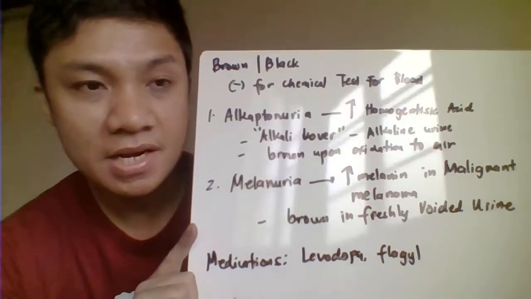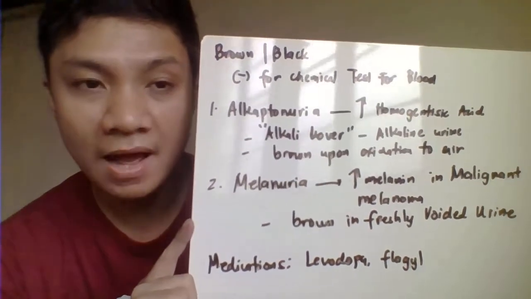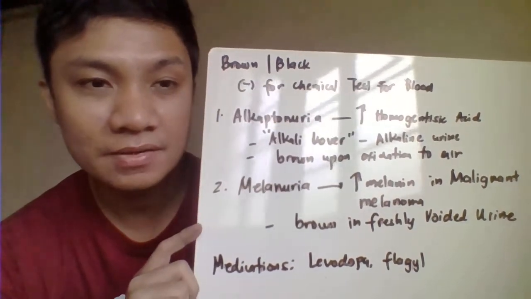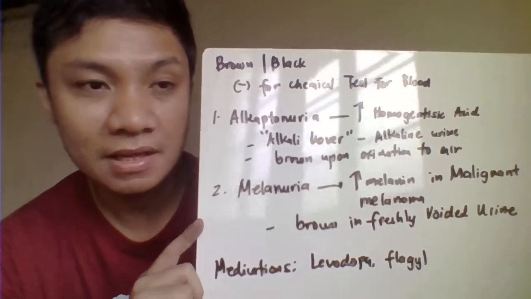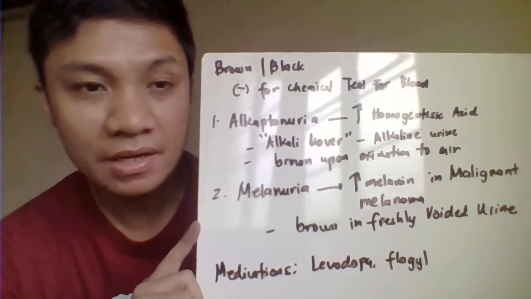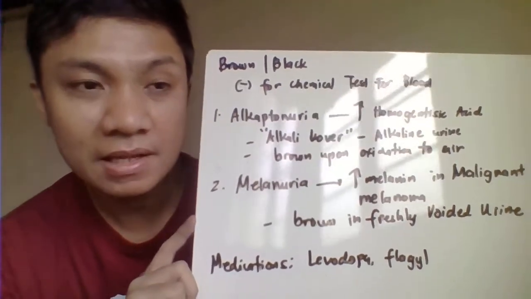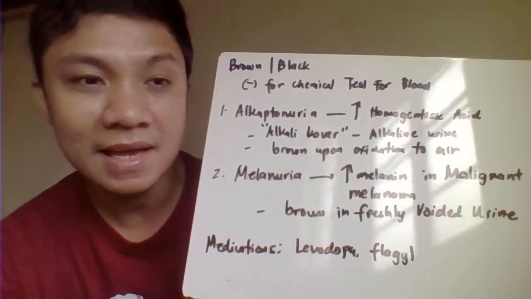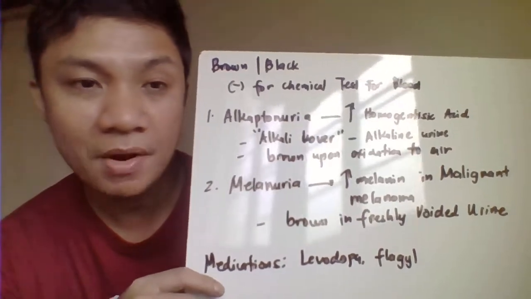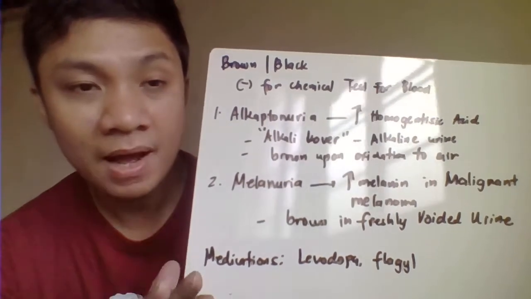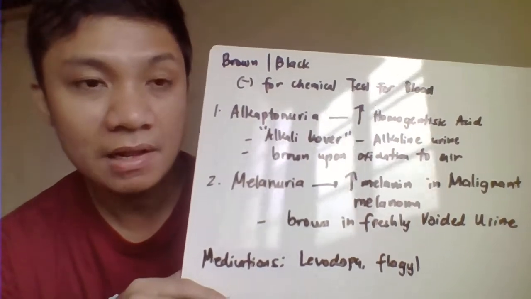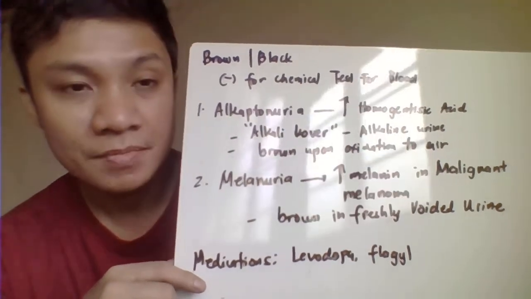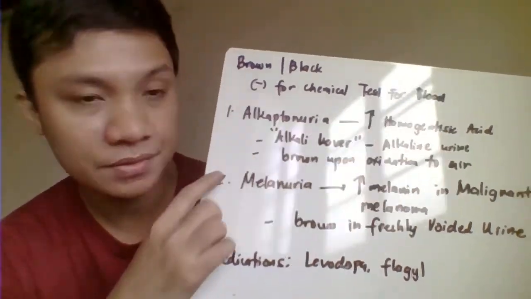Then we have the brown or black color of the urine. For brown-black urine, you need to test for the chemical test for blood. If the urine is negative for the chemical test for blood, it means it's not because of the presence of blood, just like earlier with methemoglobin, where the color becomes brown. If negative for the chemical test for blood, the brown or black color of the urine may be related to two conditions.